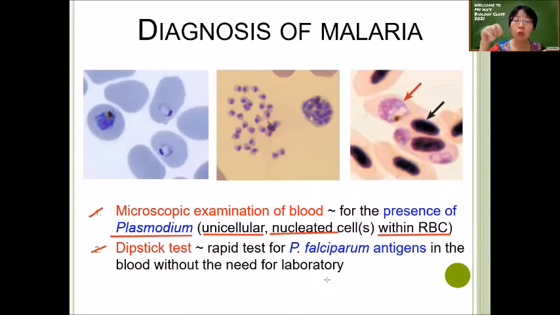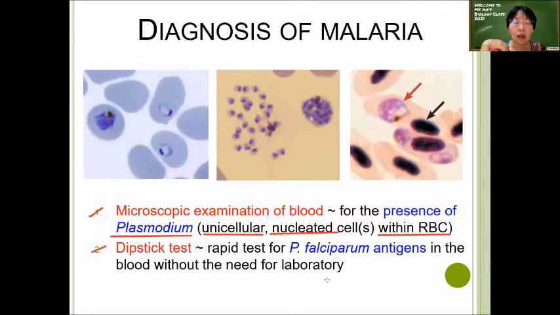Dipstick test means you take the dipstick and then you put a drop of blood onto it, and after some time you see one line, it means what? Two lines means what? Just like the pregnancy test. Okay, one line means not pregnant, two lines means pregnant.